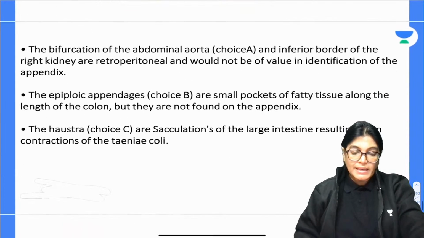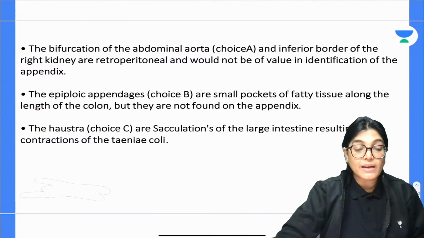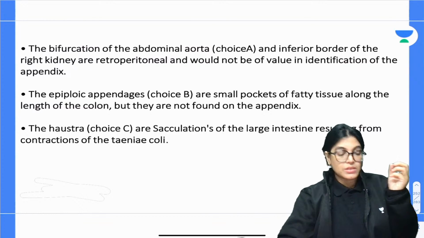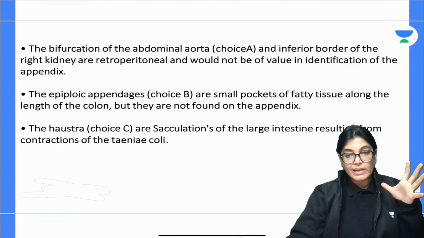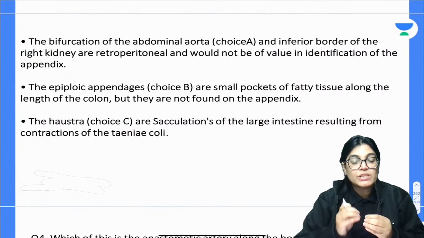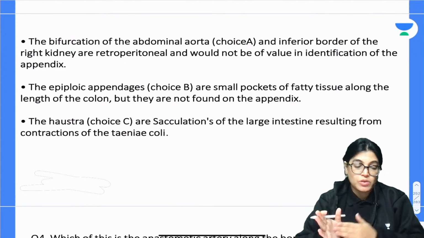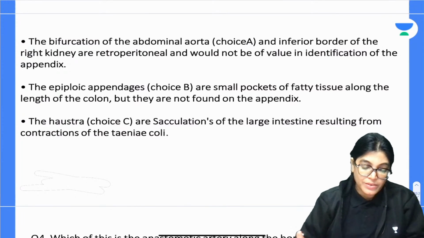Now, my dear aspirants, I would like to tell about the other options which were given. Let me rule out the other options, and thereafter I would also like to tell you about the location of tinea libera, tinea omentalis and tinea mesocolica in terms of large intestine, so that you can revise.